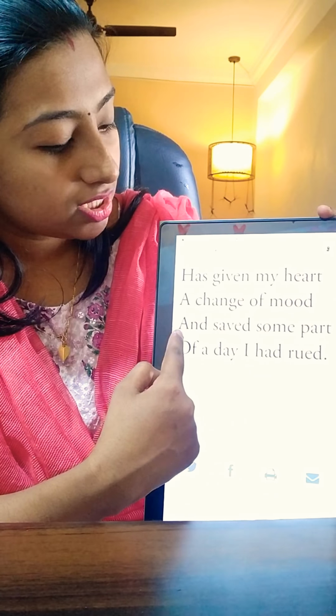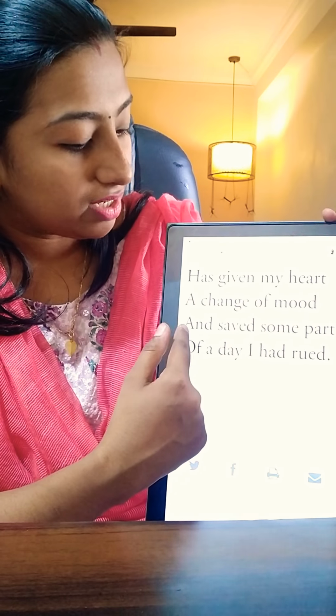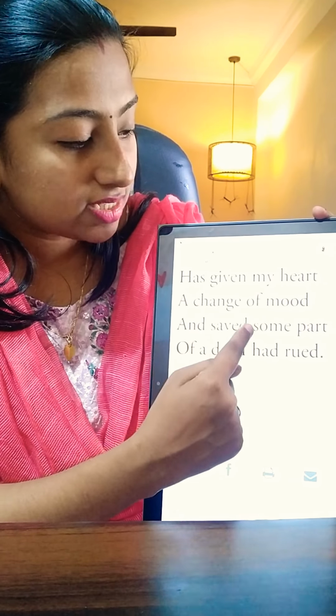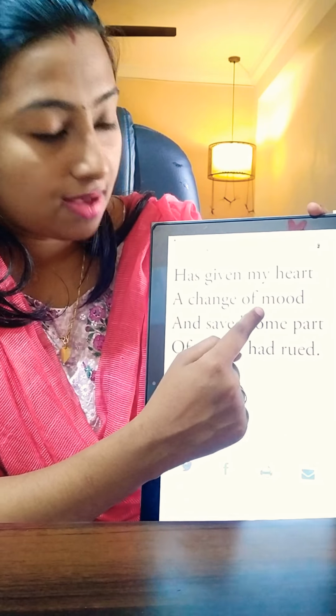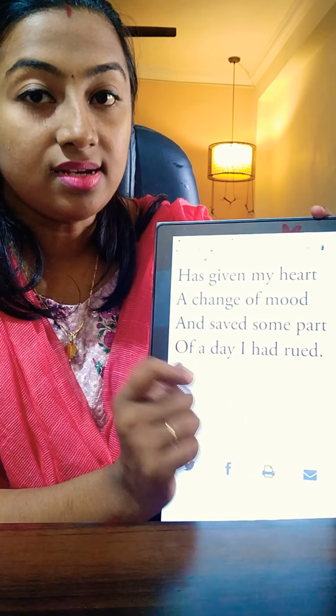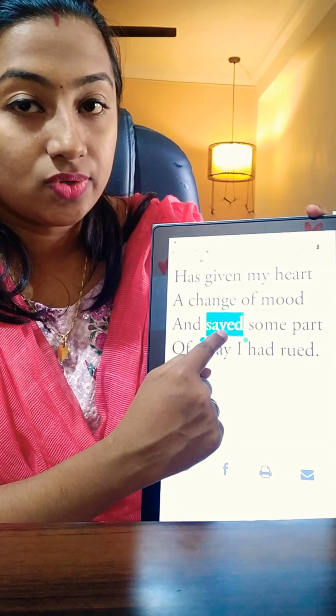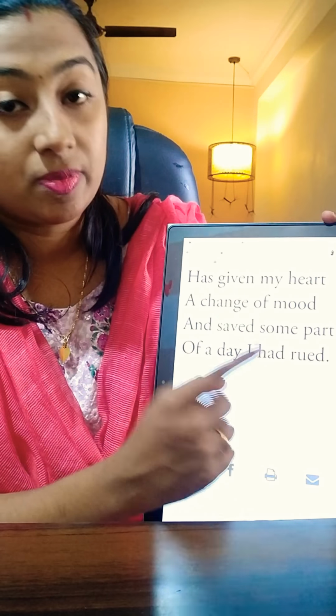When you move on to the third line, again there is an example for alliteration. "And saved some part, saved some." The consonant sound 's' is getting repeated. So this is also an instance of alliteration, repetition of consonant sounds. So these are the literary devices that the poet has made use of in this poem.